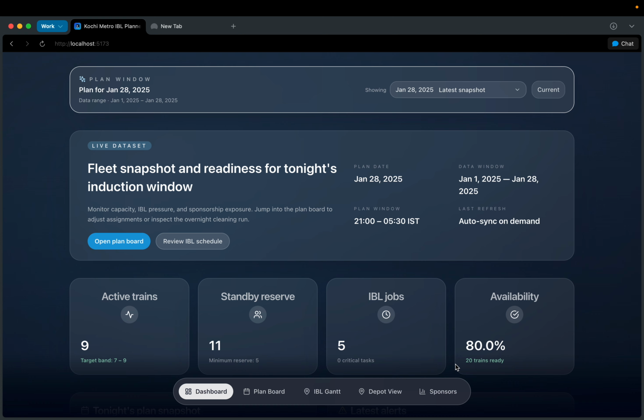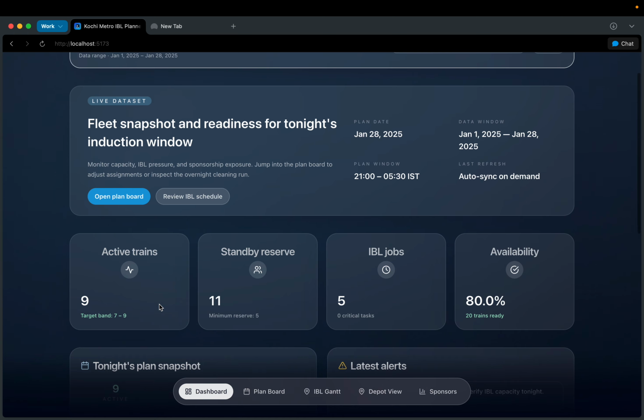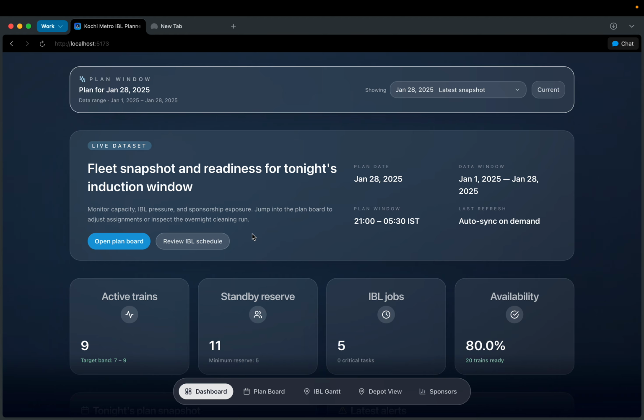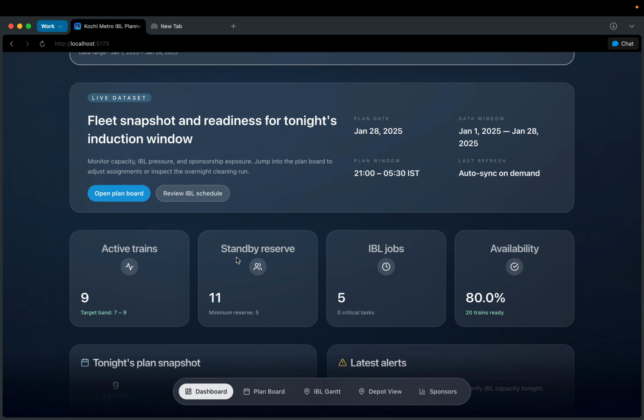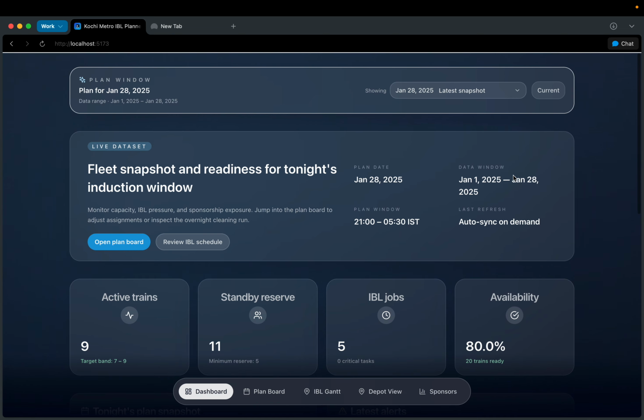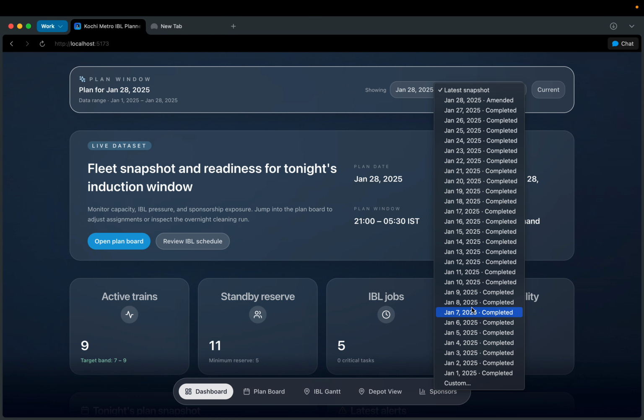What we propose is an integrated, algorithm driven support platform for the induction, planning, and scheduling of those trains. I'll just walk you through a demo. As you can see over here, the number of active trains that are currently there. We had to generate quite an amount of synthetic data to make a simulation of the entire process. We have synthetic data for up to one month, from the 1st of January to January 28th, where we have run different simulations.